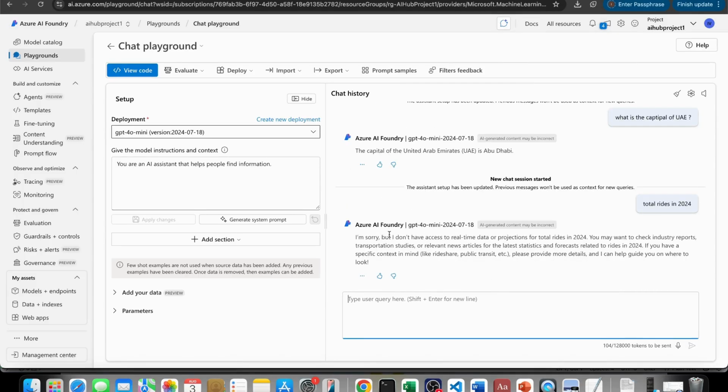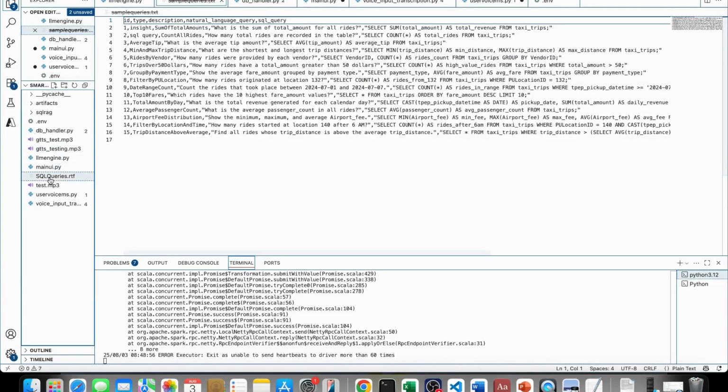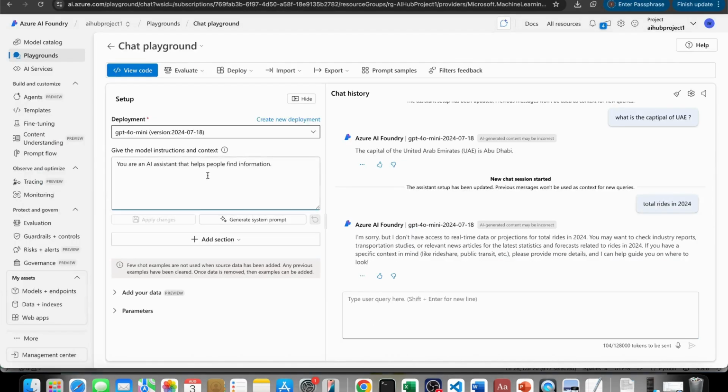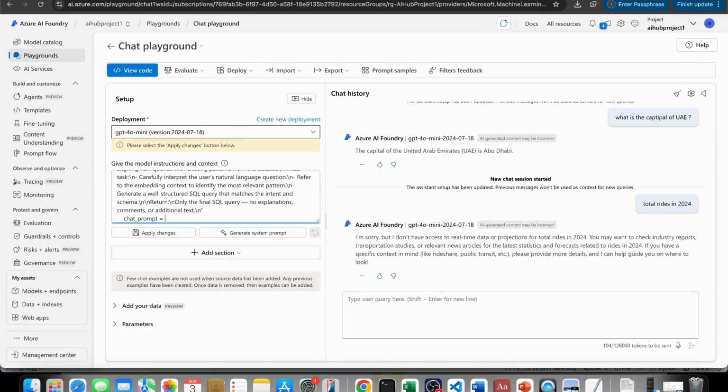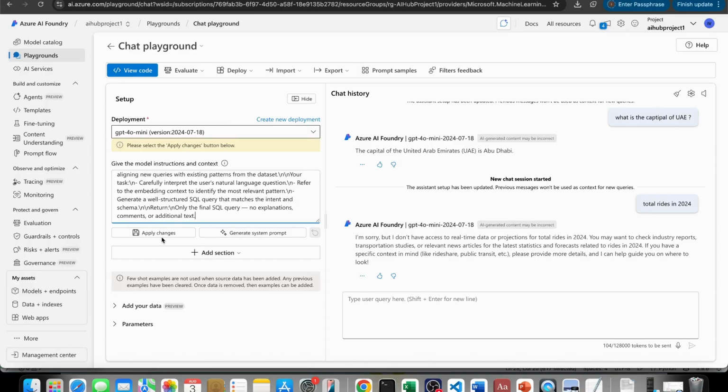You can see this message. If we add our custom prompt here, I already have a custom prompt, so let us paste it here and click apply changes.